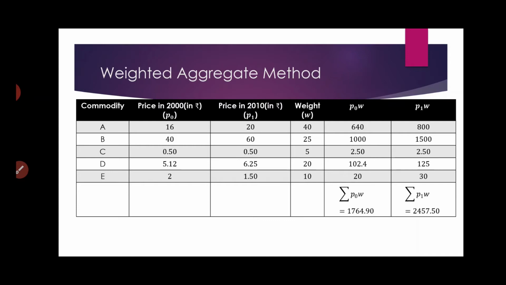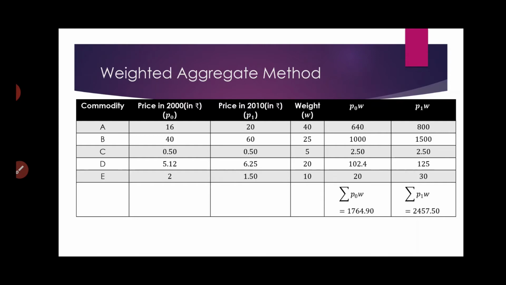Now remember the simple aggregate method. In the simple aggregate method, we added up all the prices first, and then we found the percentage. Here we are going to do the same thing, but first we need to multiply by the weights, because the weights are basically the quantities of each commodity consumed.